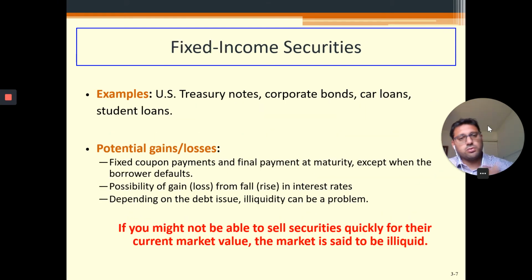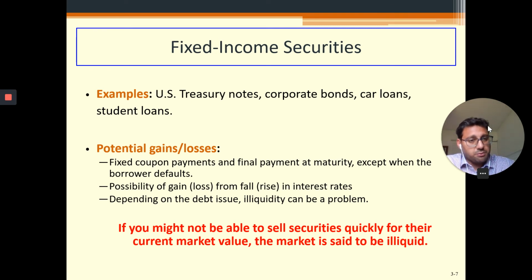Now let's move to the fixed income securities, where the maturity is more than 1 year. Over here, the face value is the price, if the bond is getting floated for the first time.